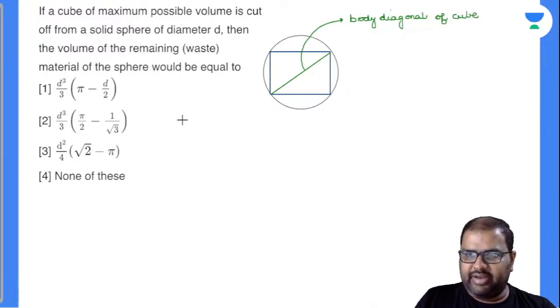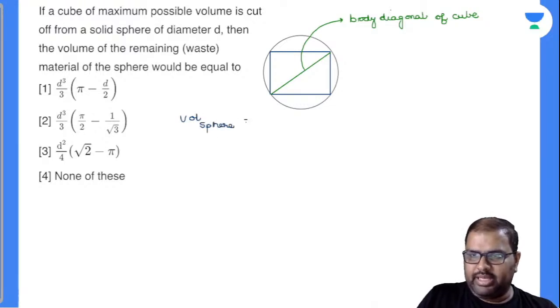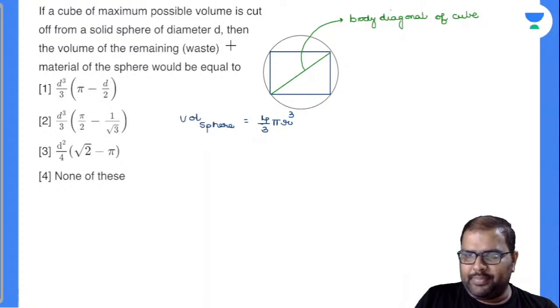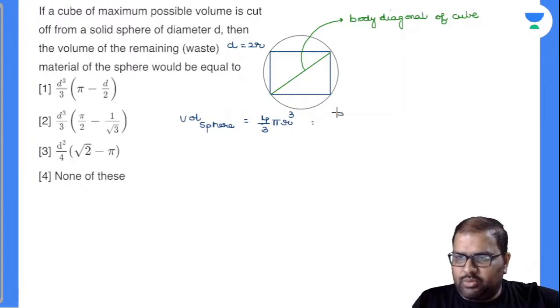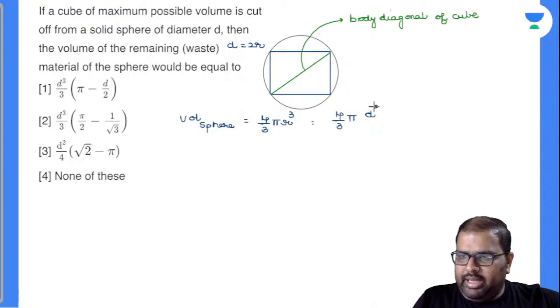Now, first of all, let's find out the volume of the sphere. The volume of the sphere formula is nothing but 4 by 3 pi r cube. So here, diameter is nothing but equal to 2r, so r is equal to d by 2. So I have to take down this as 4 by 3 pi d cube by 8. Am I right or wrong? So finally this will become pi d cube by 6.